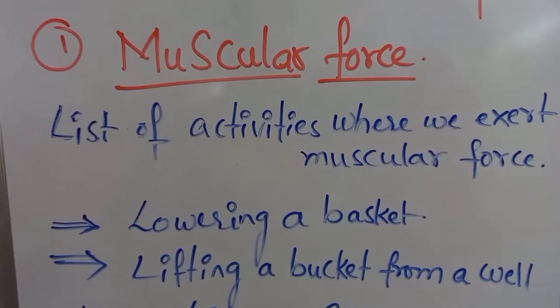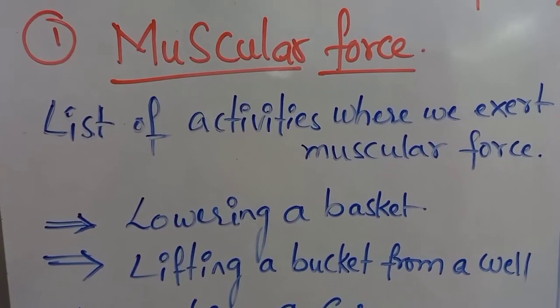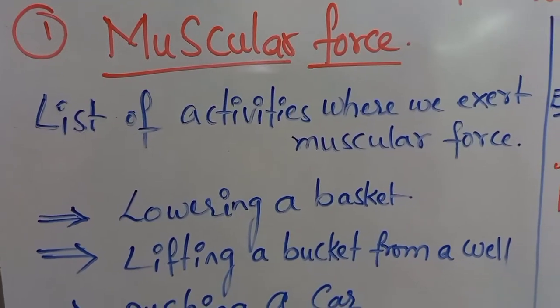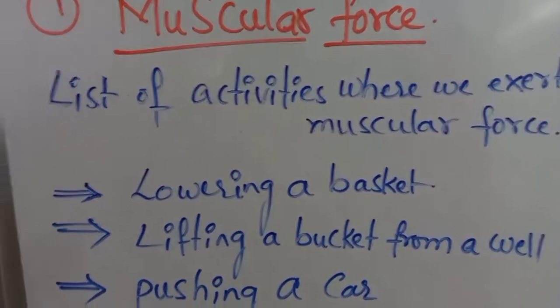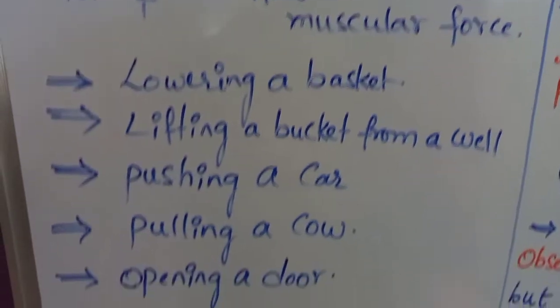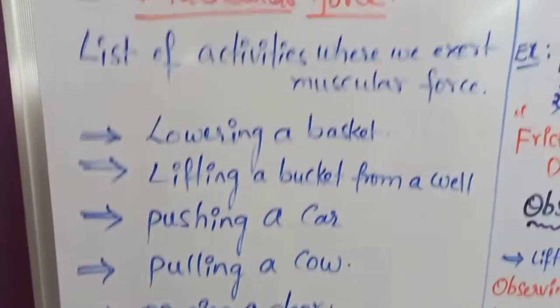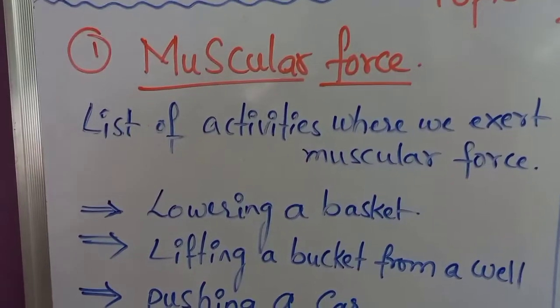Lowering a basket means when we are trying to lower a basket, we have to use our body muscles, and the body muscles will work based upon their contraction and expansion. So the force will act upon the basket and it will be lowered. Similarly, in all these examples in our daily life, we will be using the muscular force only.